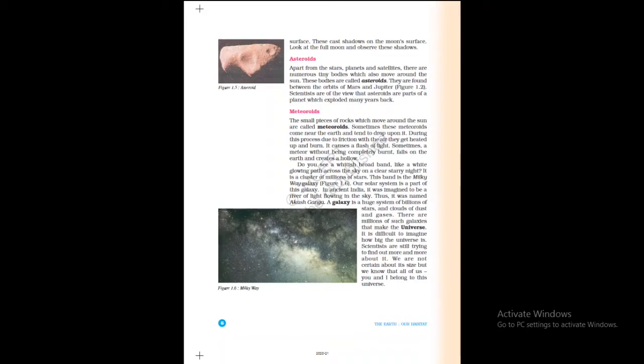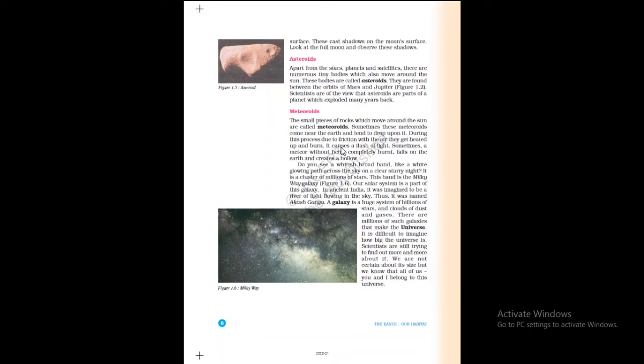Sometimes these meteoroids come near the earth and tend to drop upon it. During this process, due to friction with the air, they get heated up and burn. Friction means the rubbing of one body against another. It is because of that they get heated up and burn.